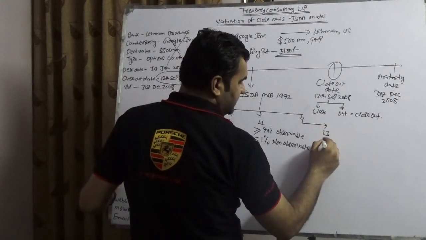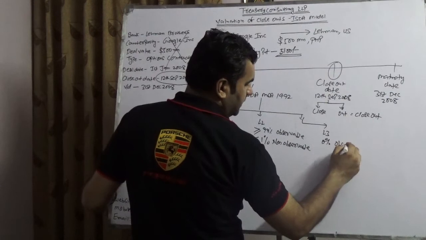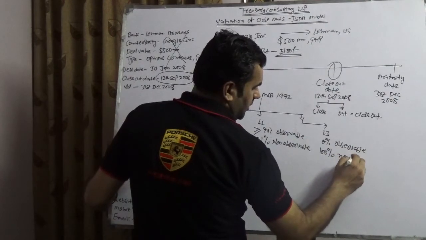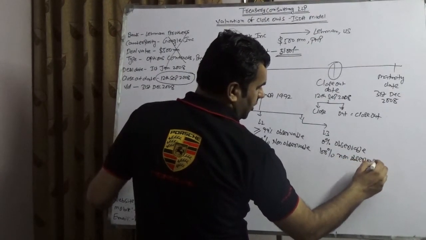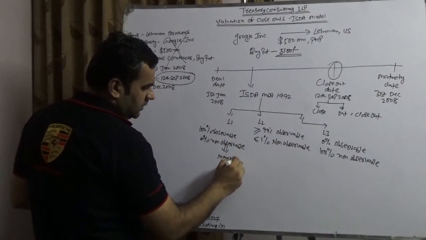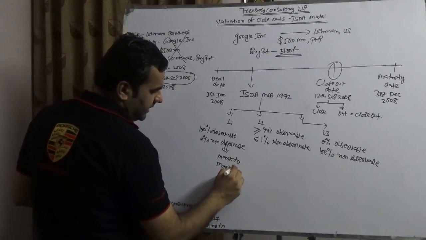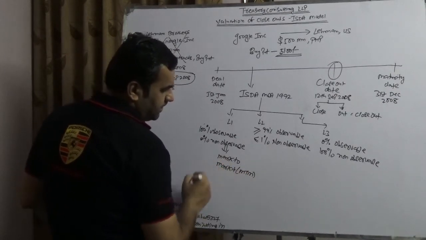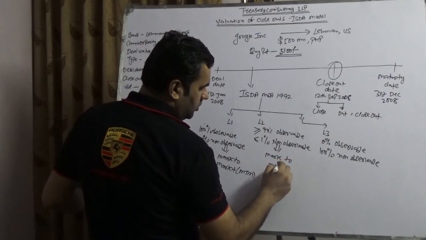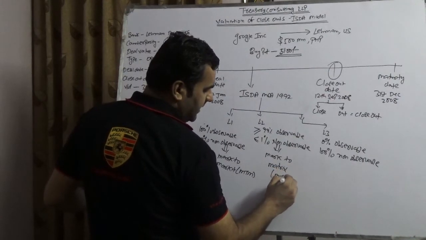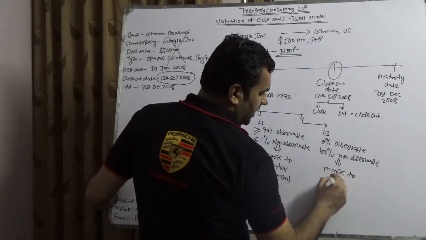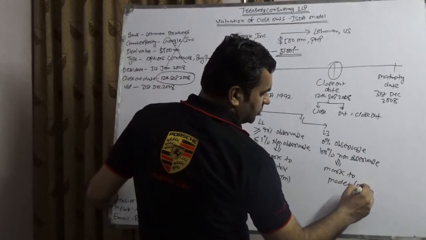let me write here, which is 0% observable data and 100% non-observable data. L1 is referred to as Mark to Market, which is MTM. L2 is referred to as Mark to Matrix, which is again MTM, and L3 is referred to as Mark to Model, which is also MTM.